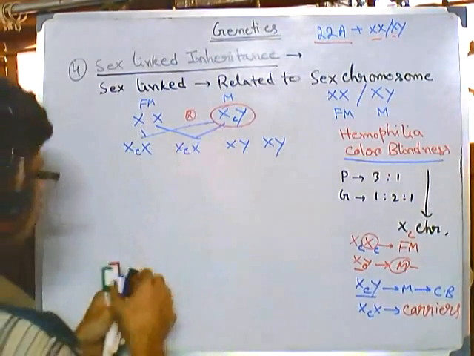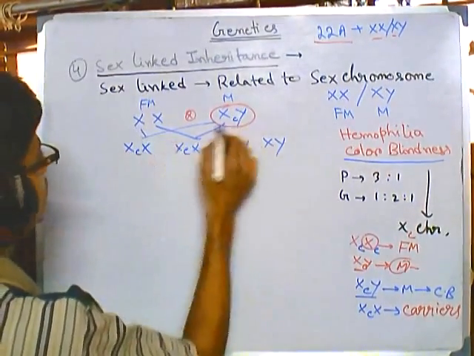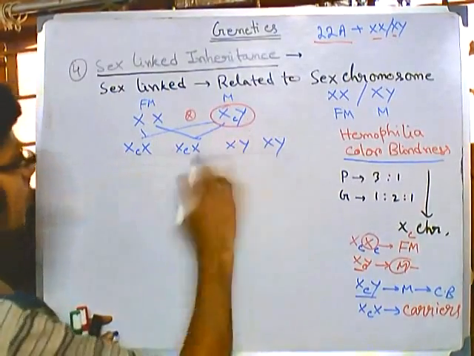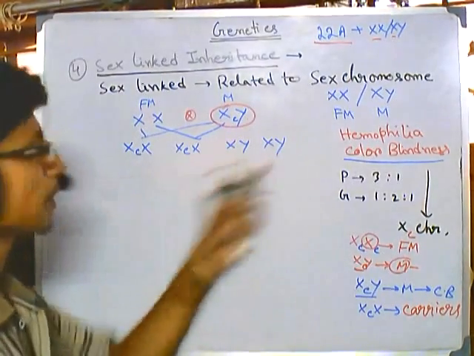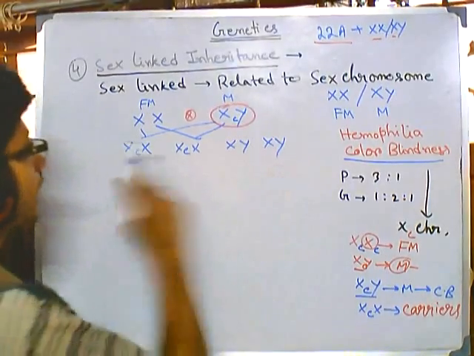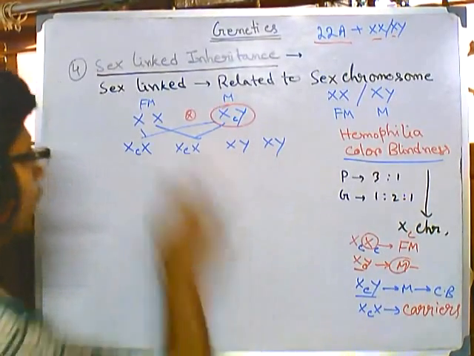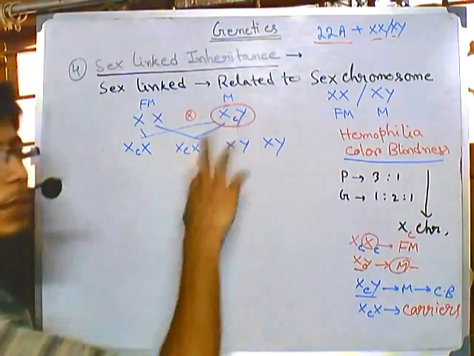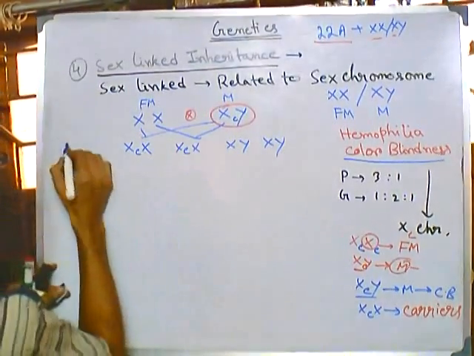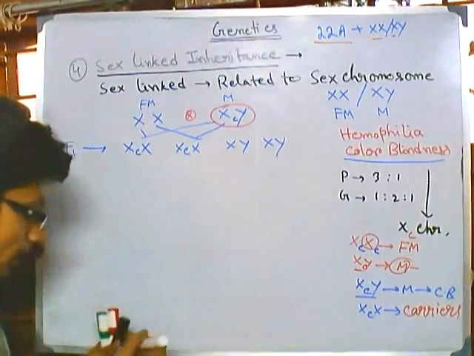So this X with this X and this Y, and this X with this X and this Y. So we'll be getting both of them like that. Okay, so this is the ratio we get. After getting this combination of crosses, there will be 4 combinations, so these are the offspring, right? This is the first generation of the offspring.